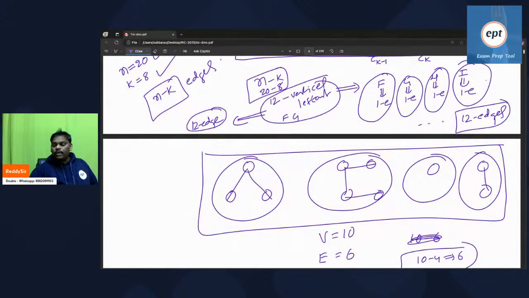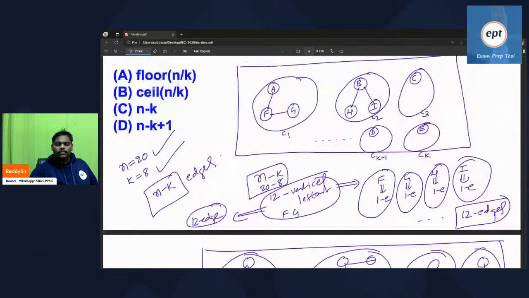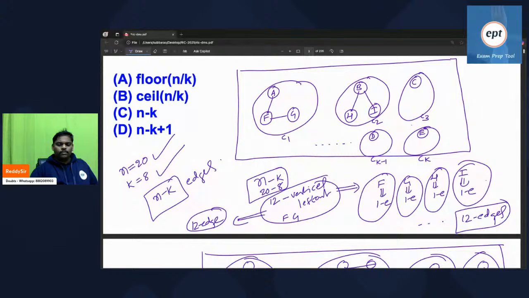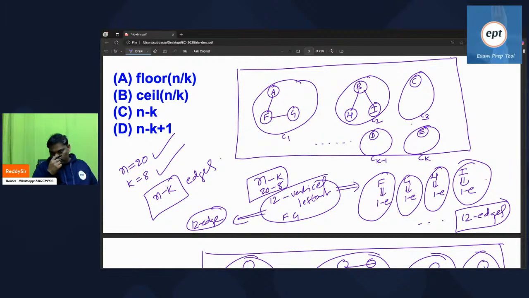Are you comfortable with this or not? Let's check. Answer is C. Don't learn by heart. Some people are substituting in the formula.